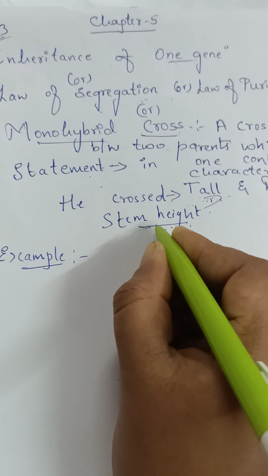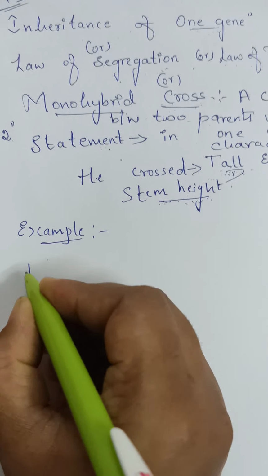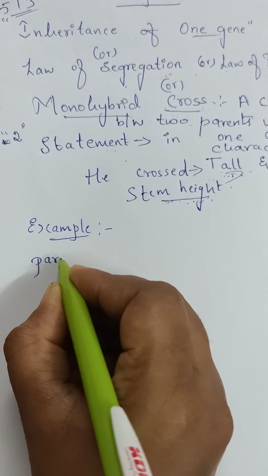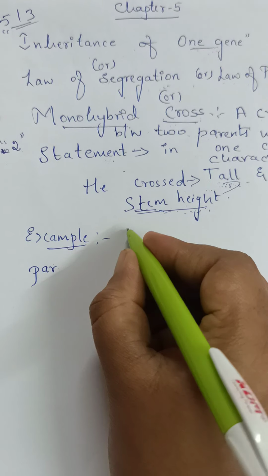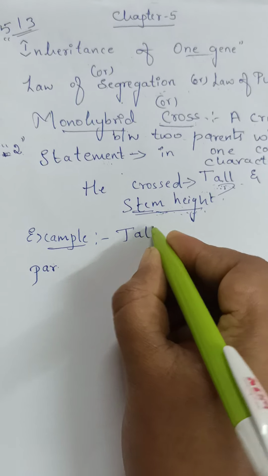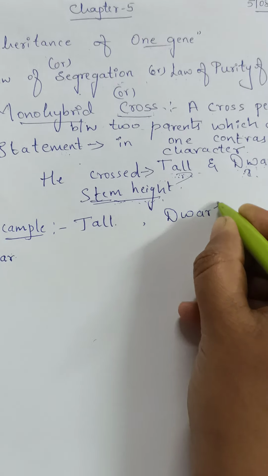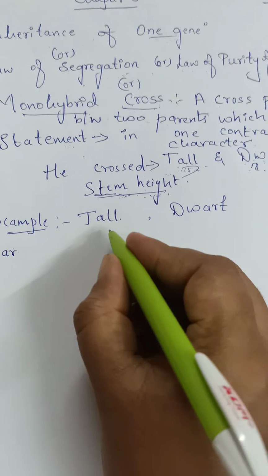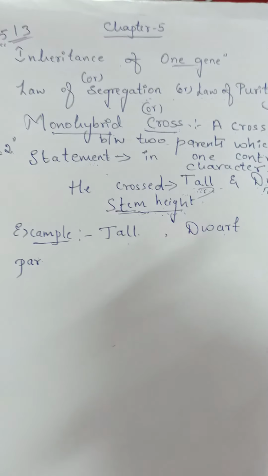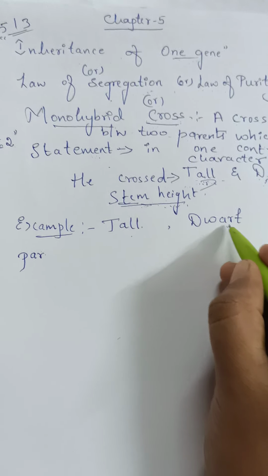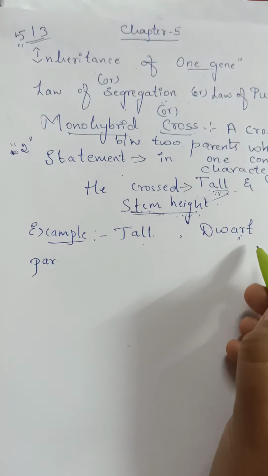In stem height, there are tall and dwarfness. Tall, you can easily understand. Dwarf means opposite to tall, that is very short, but you should not write short. This is the term which is mentioned in the contrasting character table, so you have to use this.